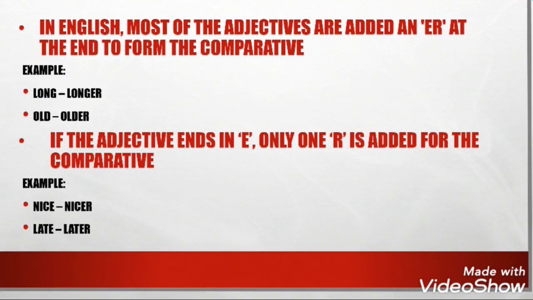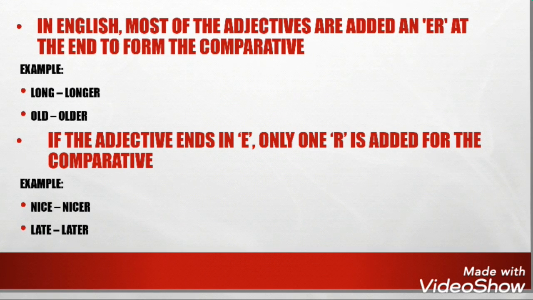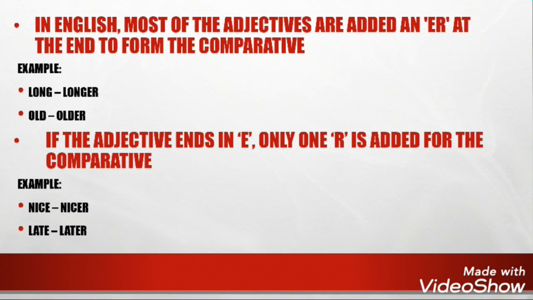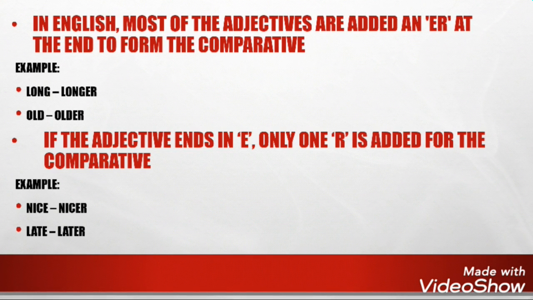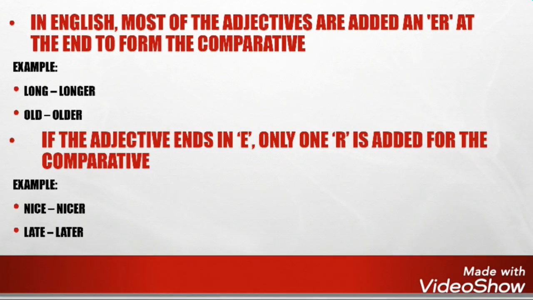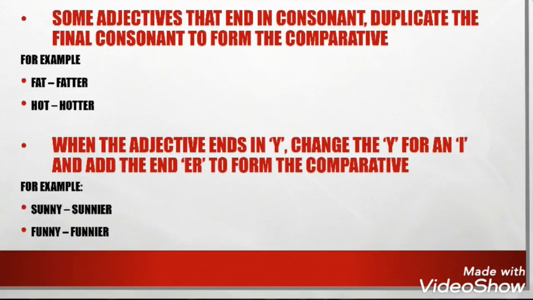In English, most of the adjectives add er at the end to form the comparatives. Example, long and old. The comparatives are longer and older. If the adjective ends in e, only r is added for the comparative. Example, nice and late. The comparatives are nicer and later.